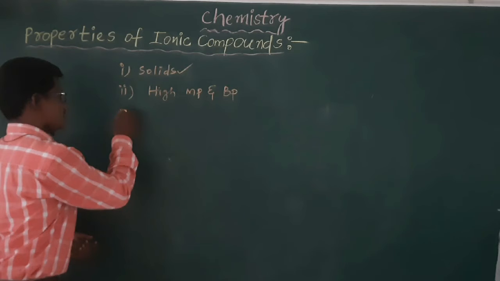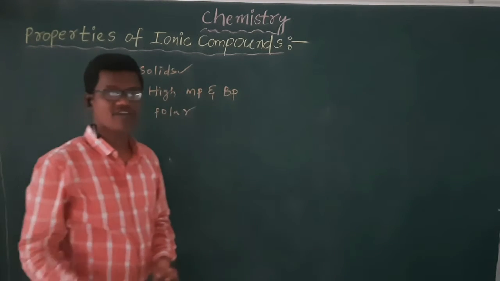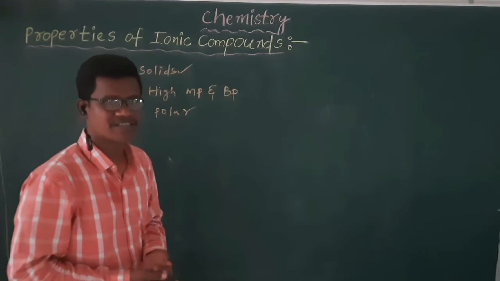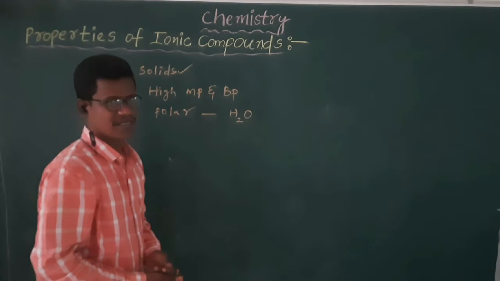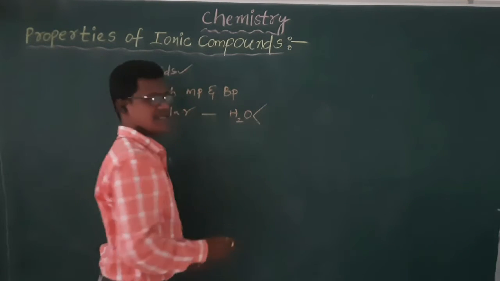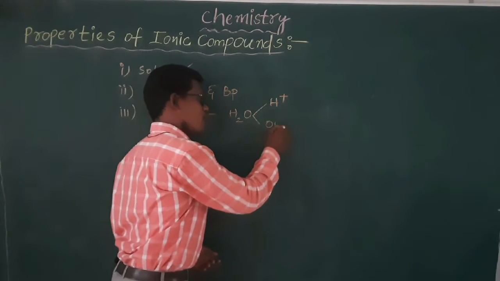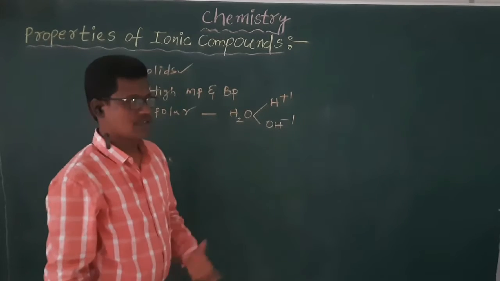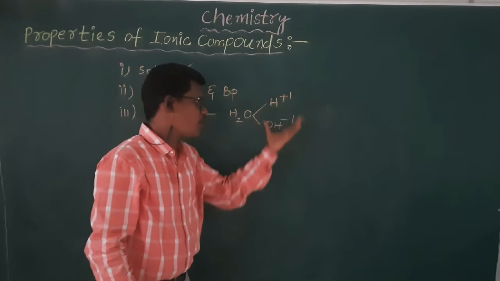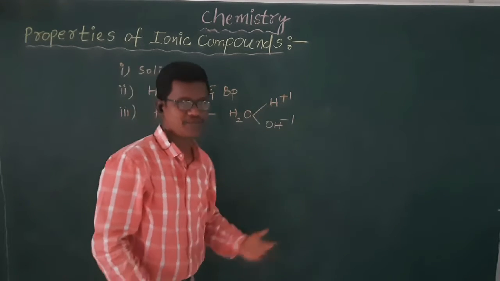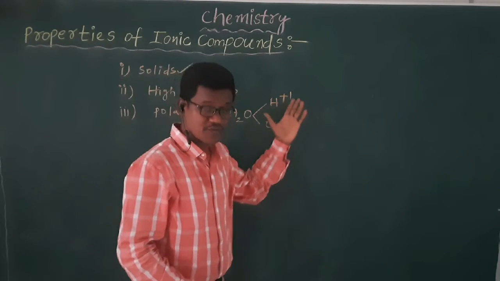And ionic compounds dissolve in polar solvents. What is the meaning of polar solvent? Polar solvent is nothing but, water is the good example for a polar solvent. Because when it breaks, it will give H+1 hydronium cation and a hydroxide anion. So the water is breaking down into two poles, positive pole and negative pole, H+1 and OH-1. That is why the water is called a polar solvent, because it has two poles, positive pole, negative pole.